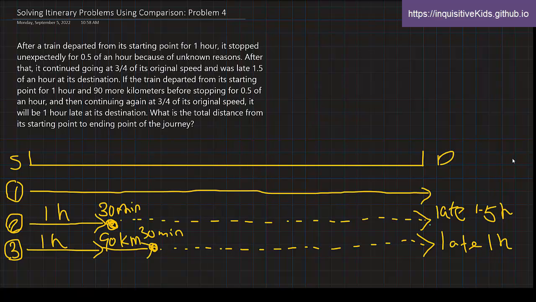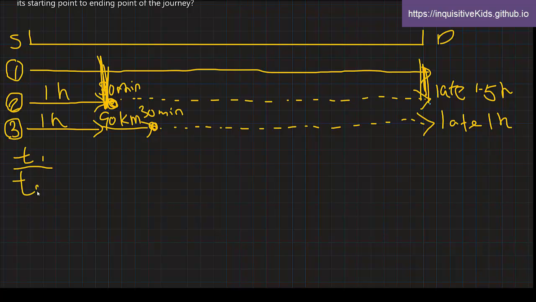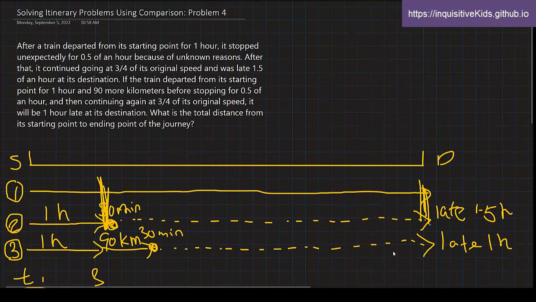We have 3 different scenarios here, so we can start by comparing them. Why don't we first start by comparing the amount from here to here of 1 and 2. So the time took for 1 compared to the time took for 2 is equal to 3 to 4 in this section.